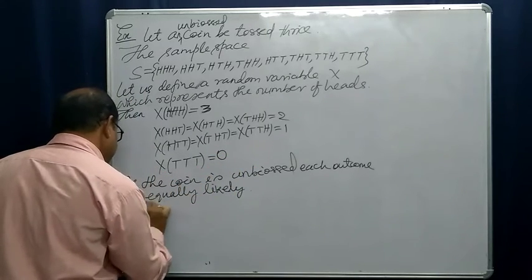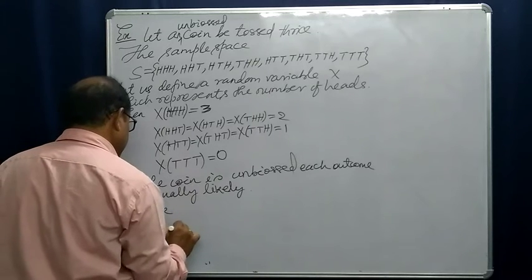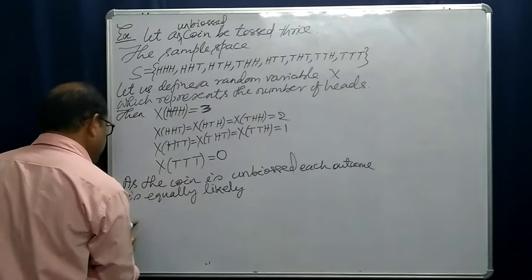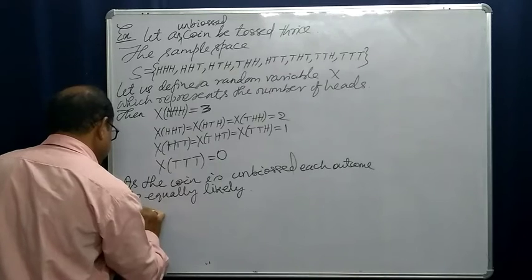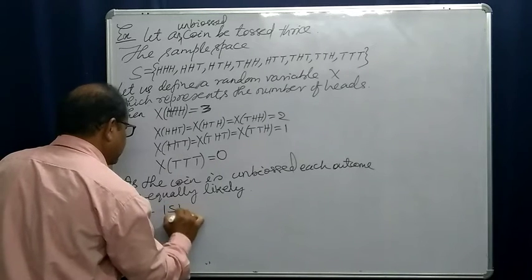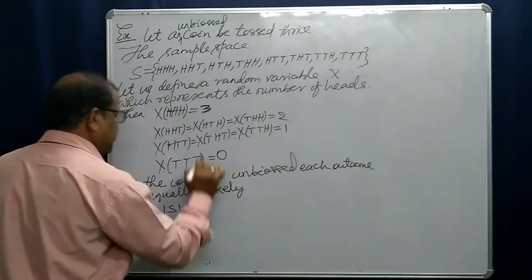Here the cardinality of the sample space is perhaps 8.